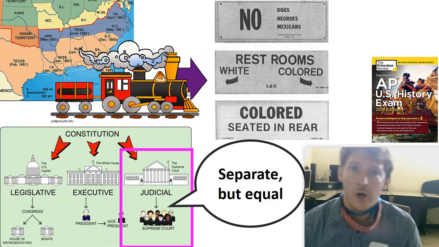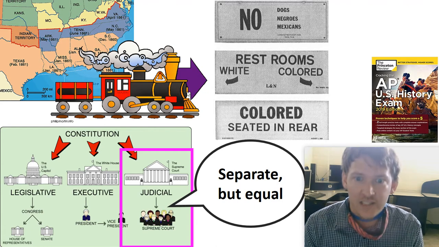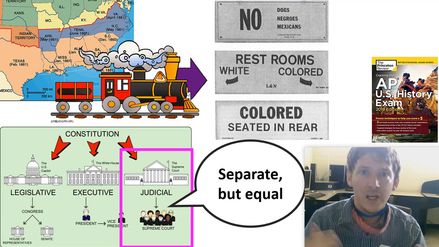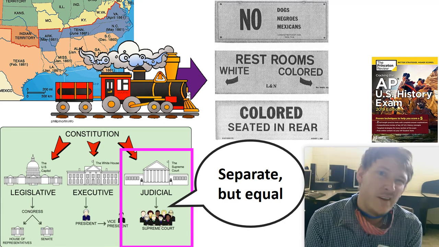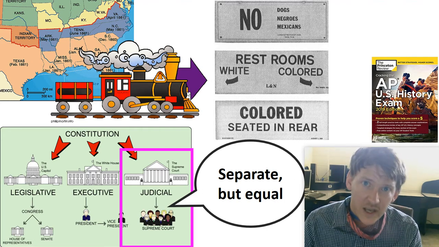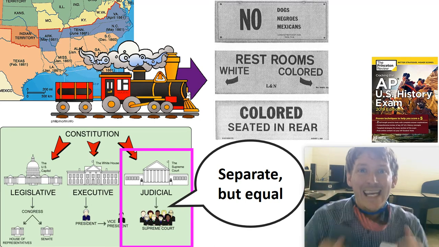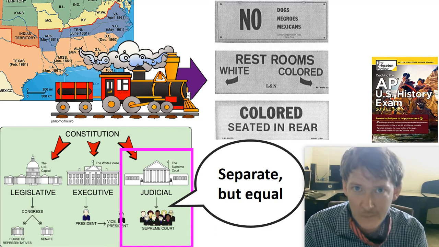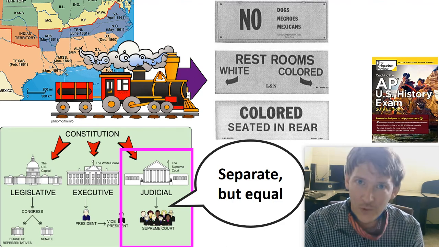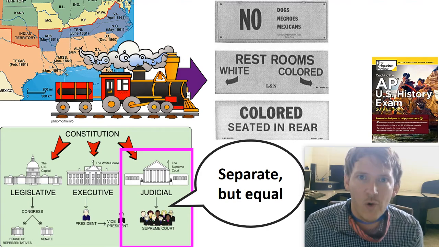It goes to the Supreme Court, and ultimately the Supreme Court will rule in 1899 as part of the Plessy versus Ferguson case that no, this is okay. You're still being treated equally because you're getting to ride on the railroad car. It doesn't matter if you're in the front. It doesn't matter if you're in the back. It doesn't matter if you're in the third car, in the seat that's by the window or not by the window. As long as you are still getting equal access, we can separate people. So this does not violate the 14th Amendment according to the Supreme Court. They rule that yes, you can separate. Segregation is legal as long as everyone gets access.